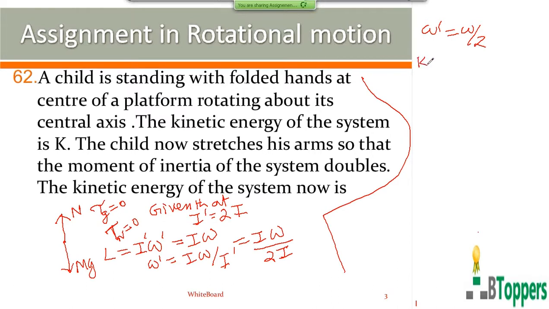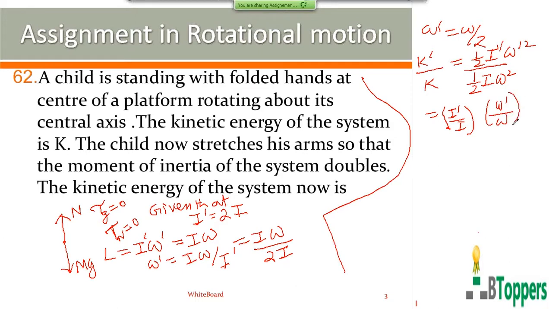Let K dash denote the new kinetic energy of rotation, and let K denote the initial kinetic energy of rotation. The initial kinetic energy of rotation we can write as half I omega square. The new kinetic energy of the system we can write as half I dash into omega dash square, that is K dash by K equal to I dash by I into omega dash by omega whole square.